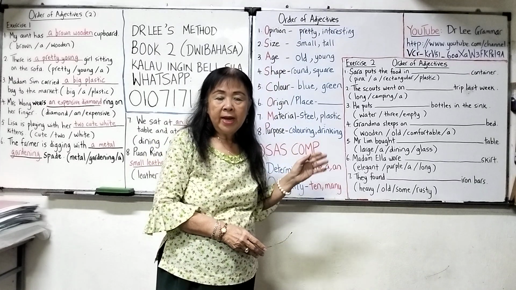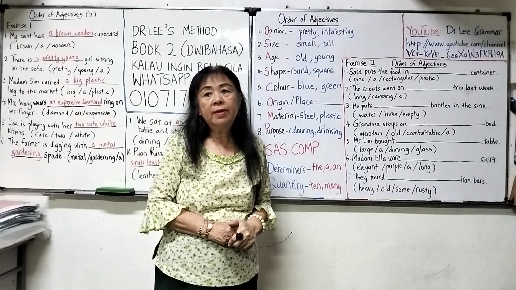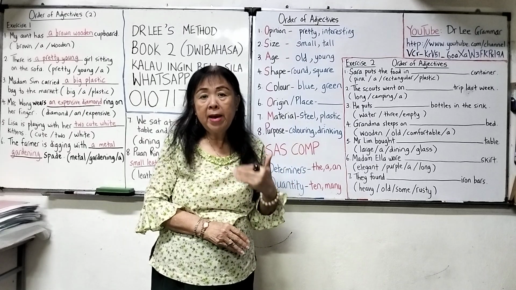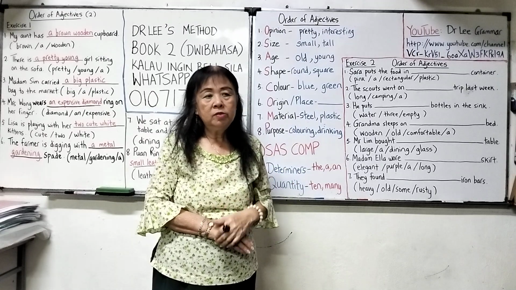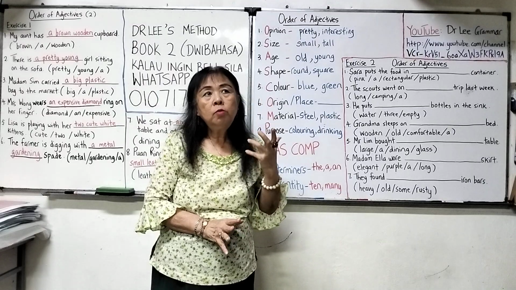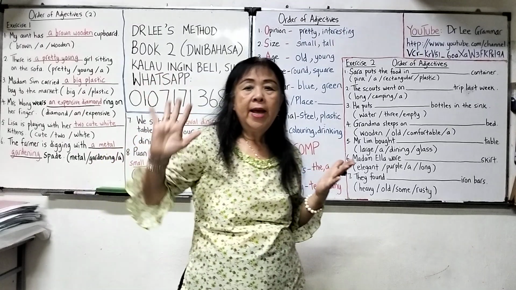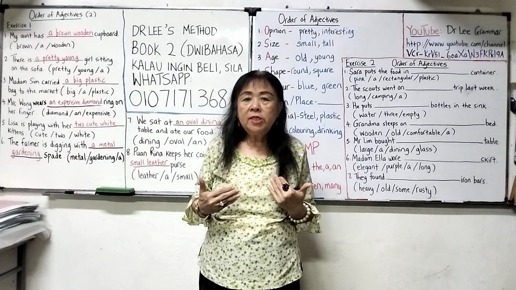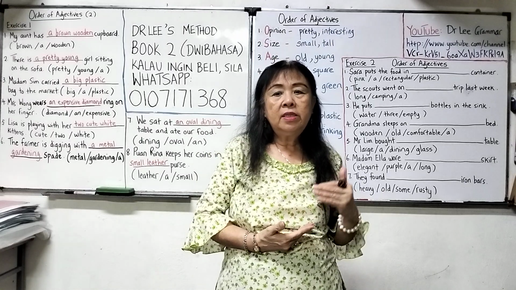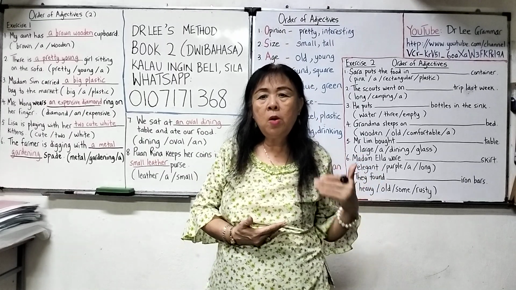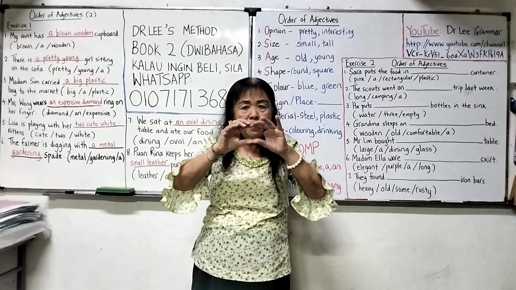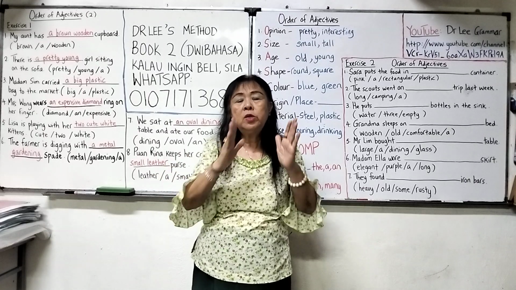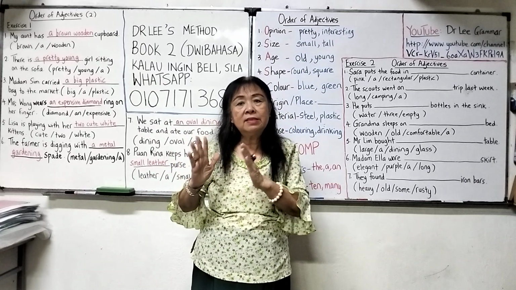The reason for uploading this video is to share with you the order of adjectives, as requested by my YouTube subscriber. This person wanted to know how to arrange adjectives when creating a sentence. For me, I think all languages are the same, whether it is English, Bahasa Melayu or Mandarin. When you have many adjectives in a sentence, whether you are speaking or writing, you have to arrange the adjectives in a certain order.